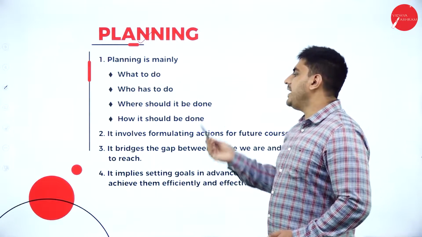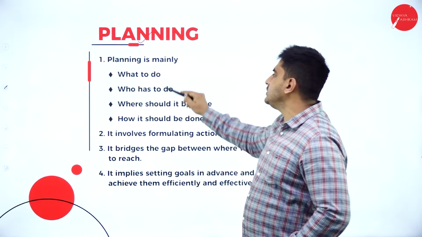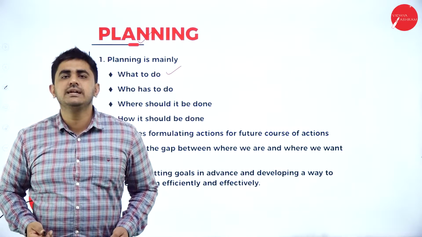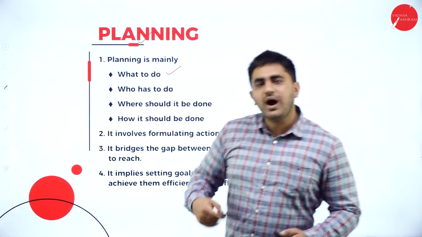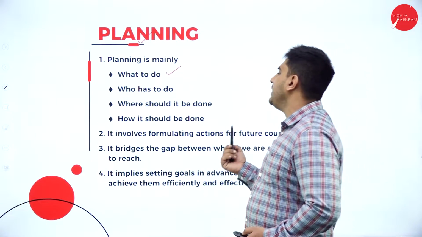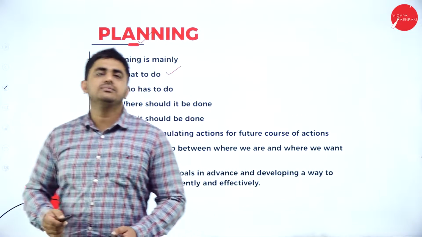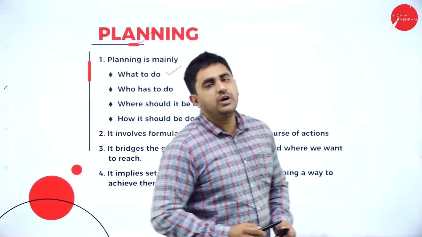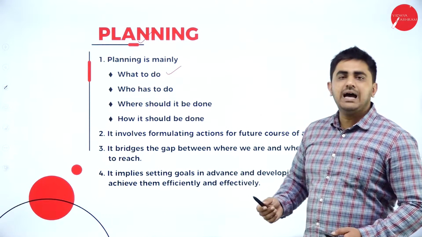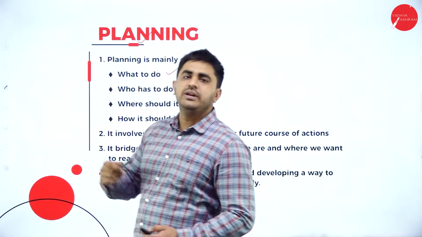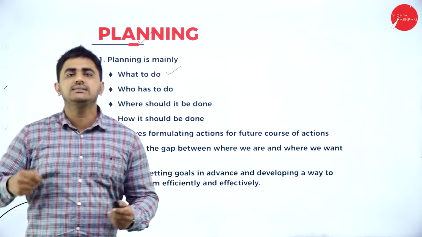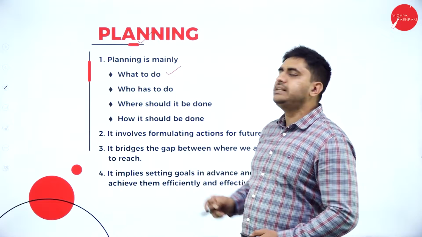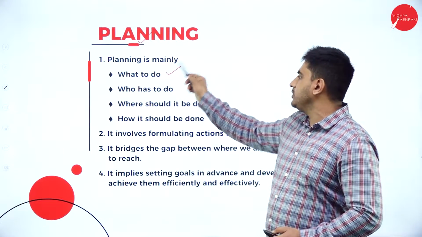So as we can understand here, planning is what to do. It means you have come out with a business enterprise to do something. With what intention have you come out? To make money. For example, you want to make 1 crore profit this year. So if you want to make 1 crore profit, you need to produce 10,000 products and sell those products. So you plan to produce 10,000 products. That is what to do.